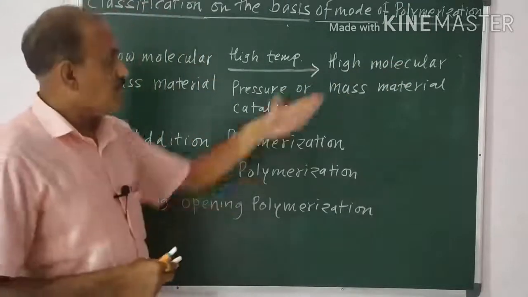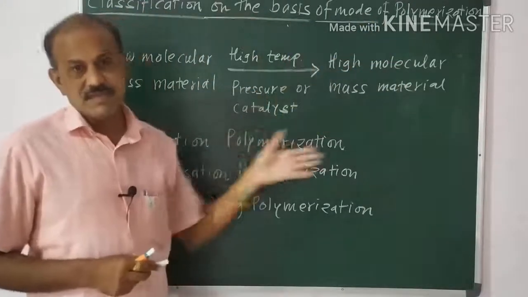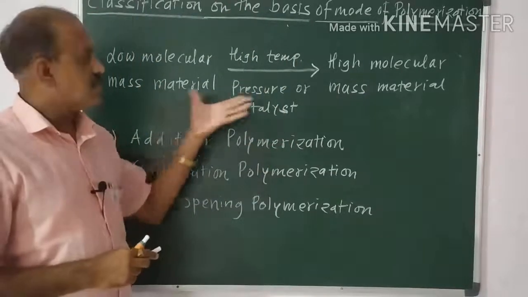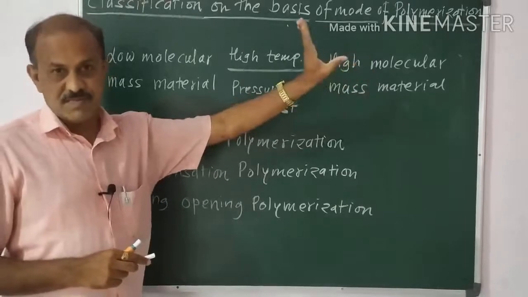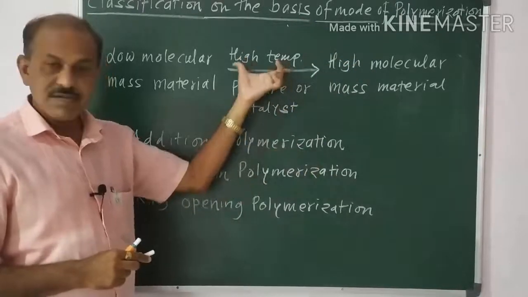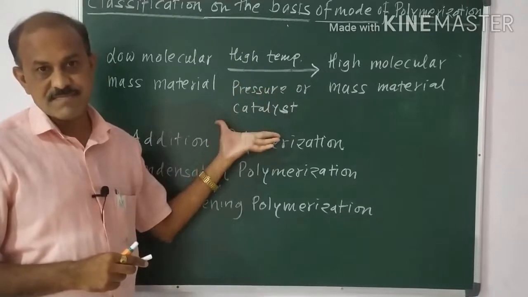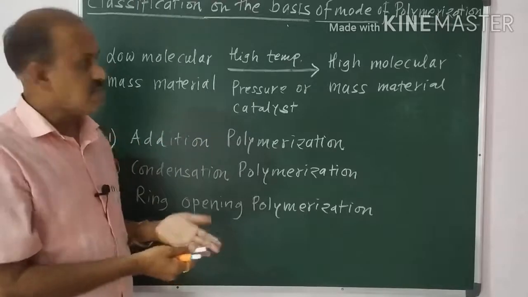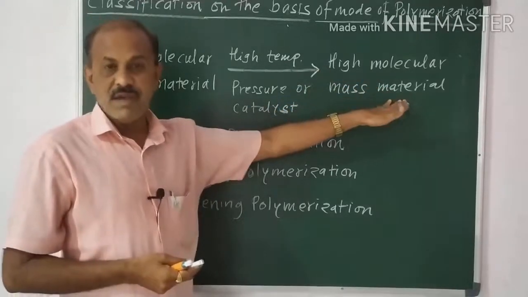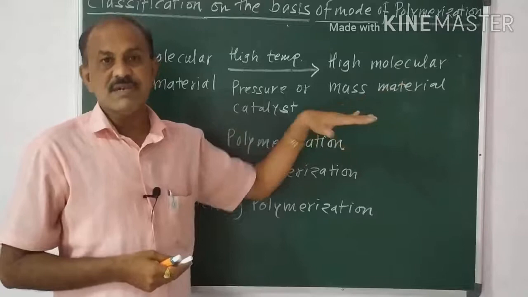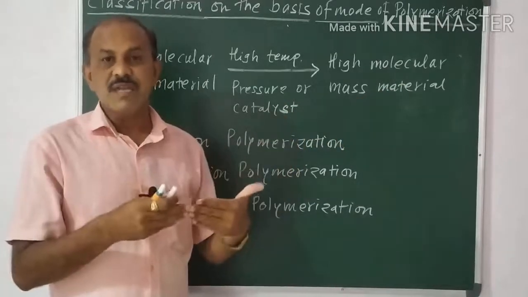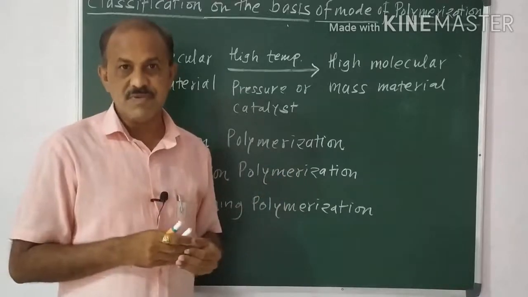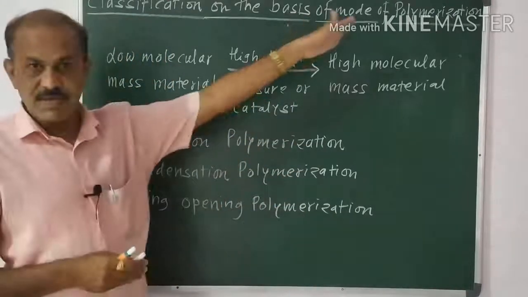Initially, what is polymerization? It is a fundamental process in which a lower molecular mass compound is converted into a higher molecular mass compound under the action of temperature, pressure or a catalyst. In this conversion, the repeating units of the monomers are linked with each other by covalent bonds. Such a process is called polymerization.